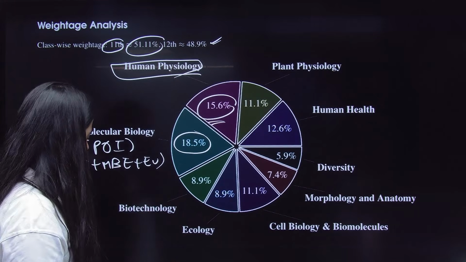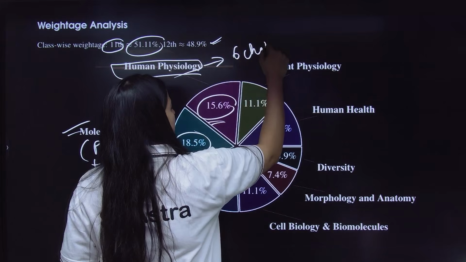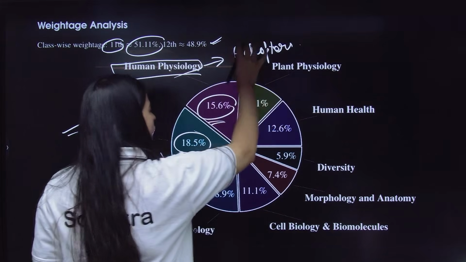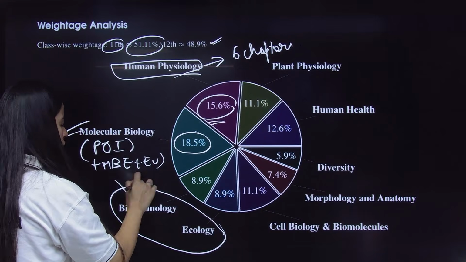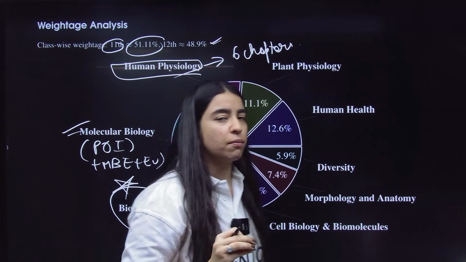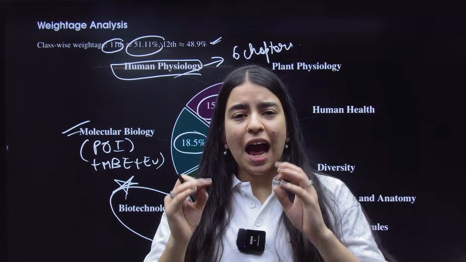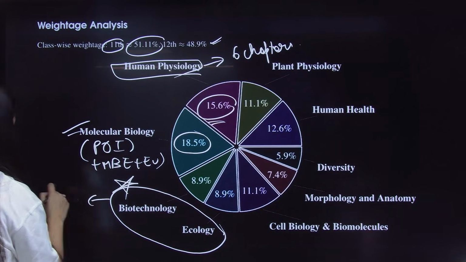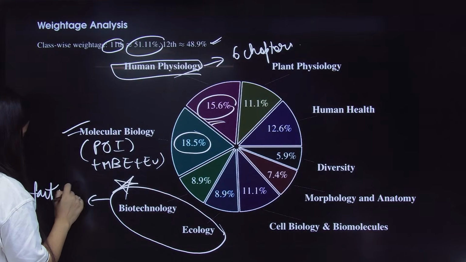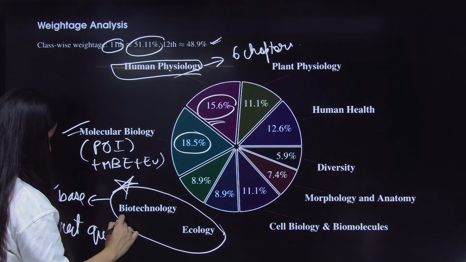Now human physiology has a total of 6 chapters, right? After human physiology, you should together work on biotechnology and ecology. Now mark this, these 2 chapters are very factual and very scoring. They are very small chapters and they are very scoring, and every year questions are asked. So they are fact-based and you get direct questions from these units.